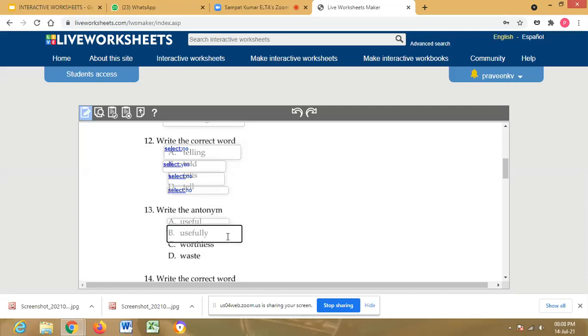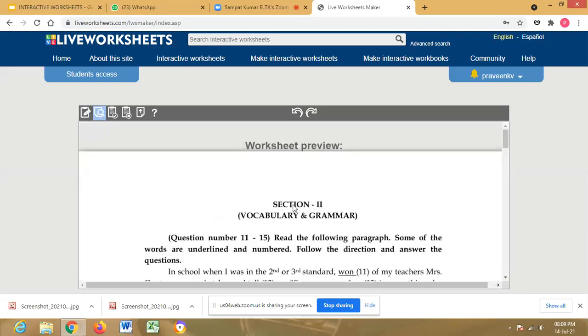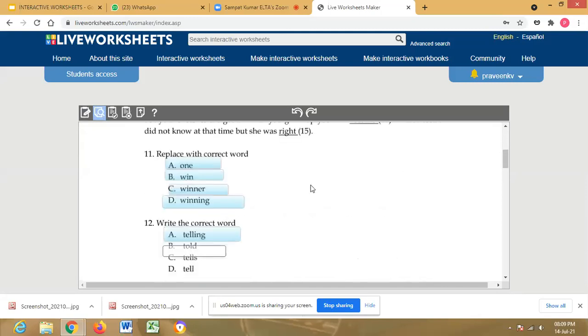We have understood, sir. Now tell us what to do on completing all this. Sir, after completing this, we have to save our worksheet. How to do it, you explain. First we have to go for preview. We have to preview our worksheet. It shows like this, sir, which means the interactive worksheet is ready for us.